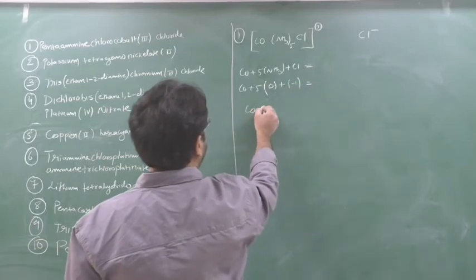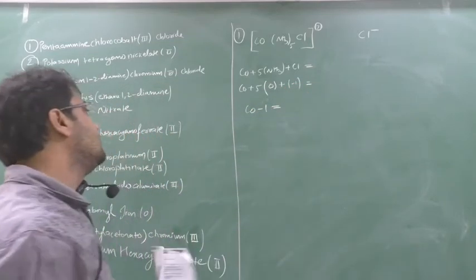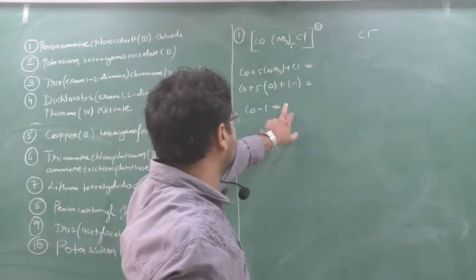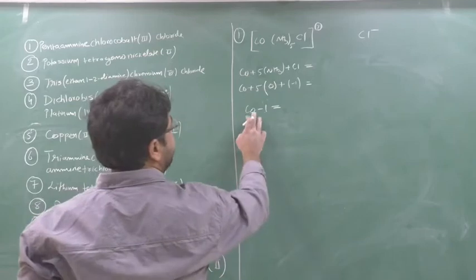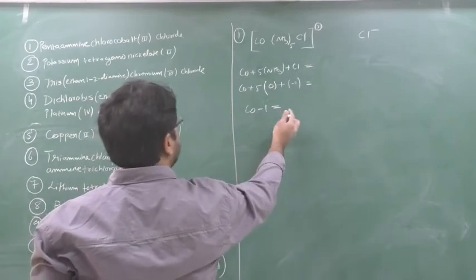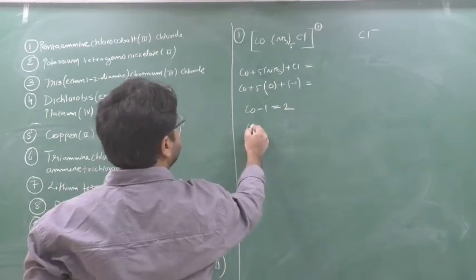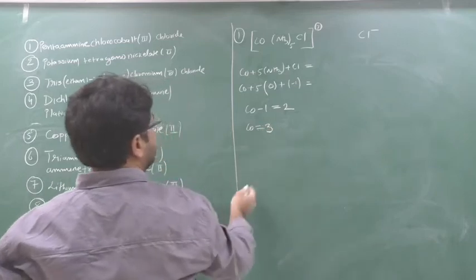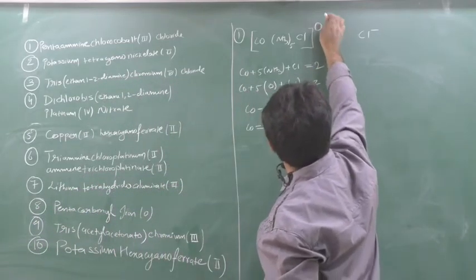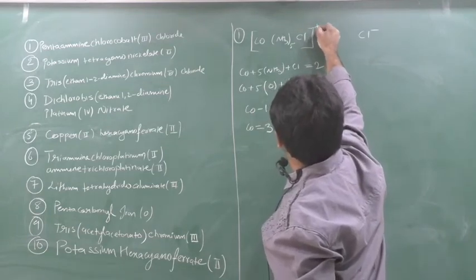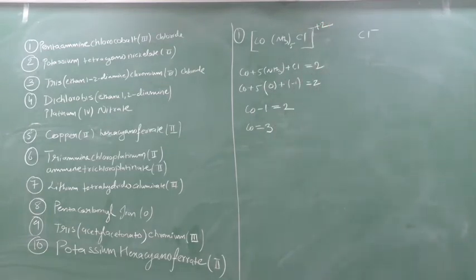Okay, so Co minus 1 equal to, now you tell me how much I will put here, so that cobalt will convert into 3. Here there is minus 1. So how much I should put here? I should put here 2. If I put here 2, so answer will be 3. So here it will come how much, beta? 2. Which 2? Plus 2. Clear this part? So this is here plus 2.